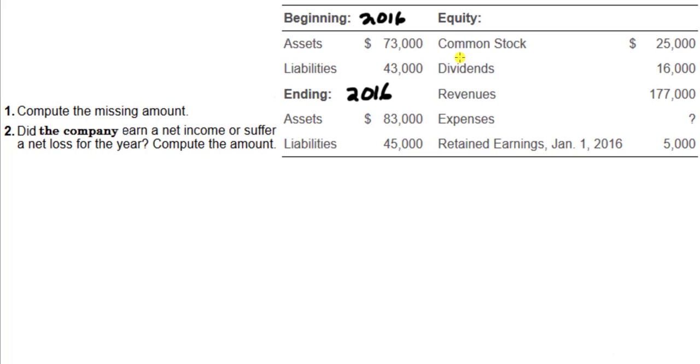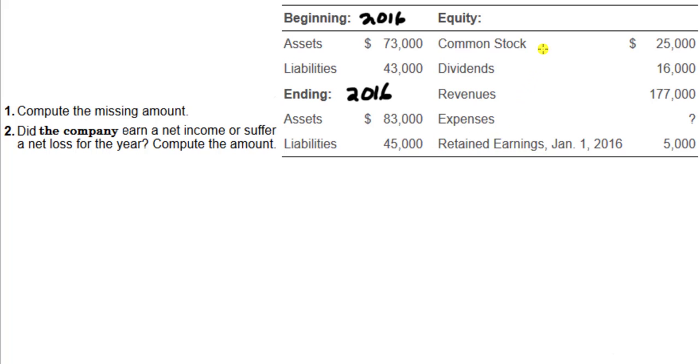When you look at these accounts at any point in time, you're looking at, to date, over 20 years or whatever, how much common stock or external cash has been contributed to the company, and how much the company has retained in earnings. Retained earnings, common stock, assets, and liabilities are never zeroed out, but dividends, revenues, and expenses will be zeroed out periodically.